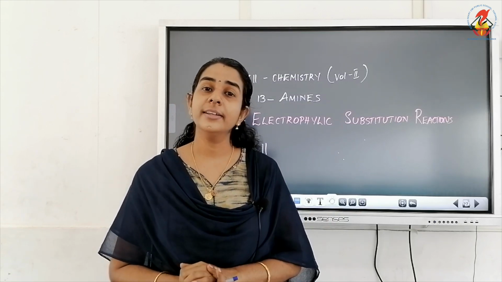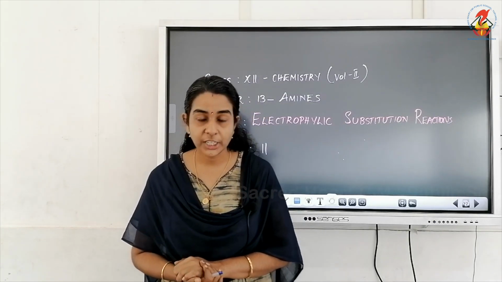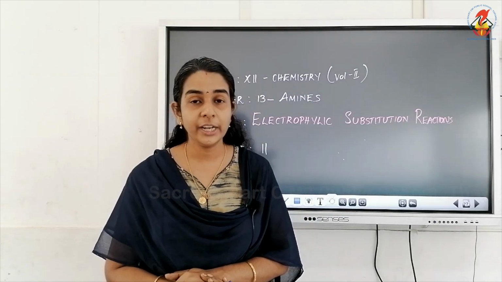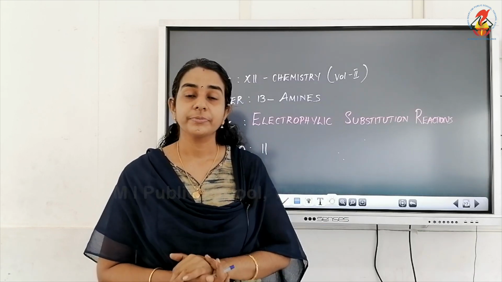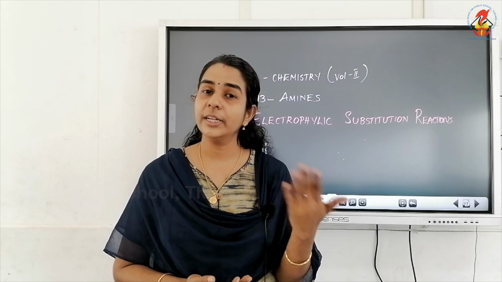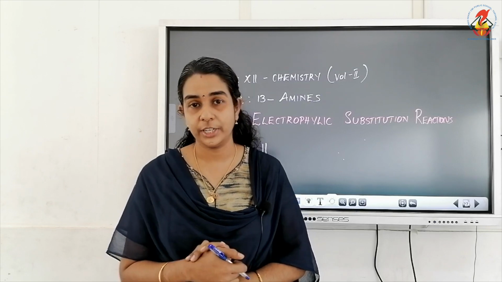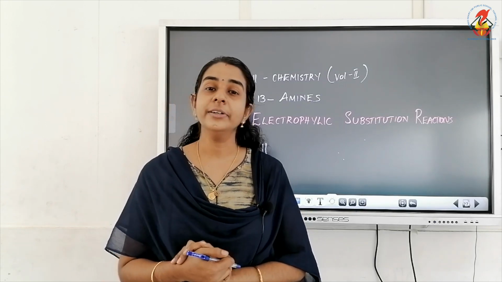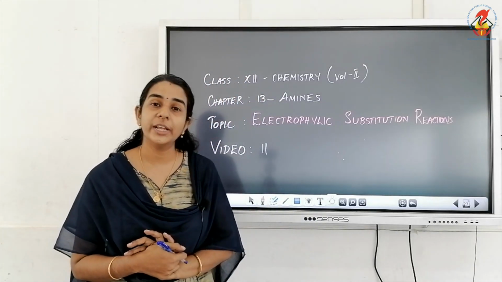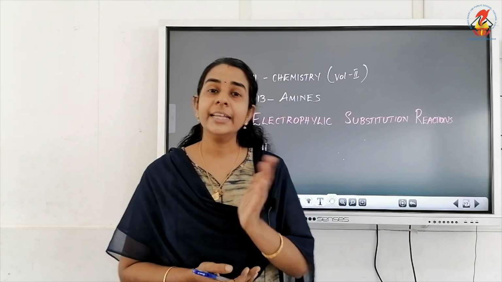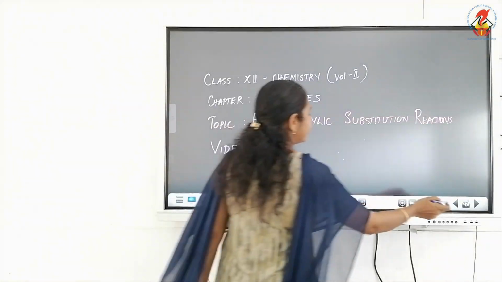Now we know that there are actually 5 main electrophilic substitution reactions: halogenation, nitration, sulfonation, Friedel-Crafts alkylation and acylation. But here aniline, not amines, aniline cannot undergo Friedel-Crafts alkylation and acylation reaction. That reason we will study later. So here we have only 3 main electrophilic reactions for aniline, that is halogenation. In that we have only bromination, then nitration and sulfonation. So first we will see